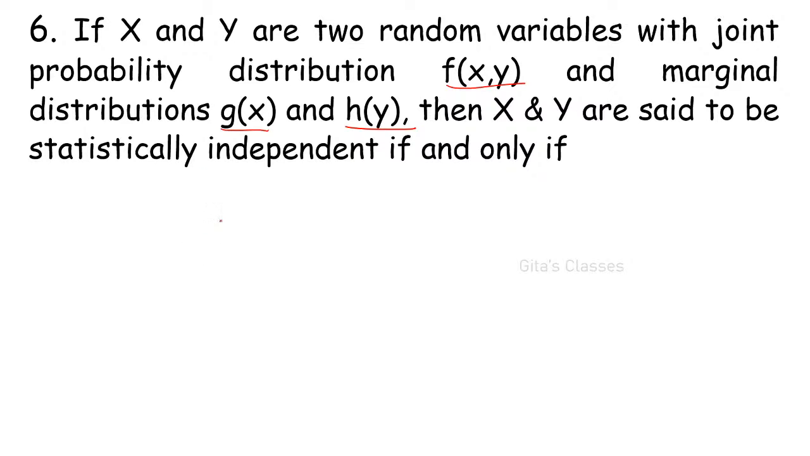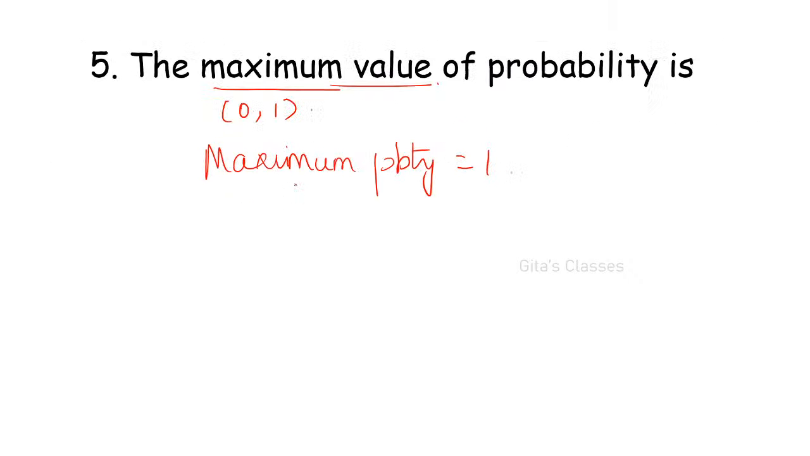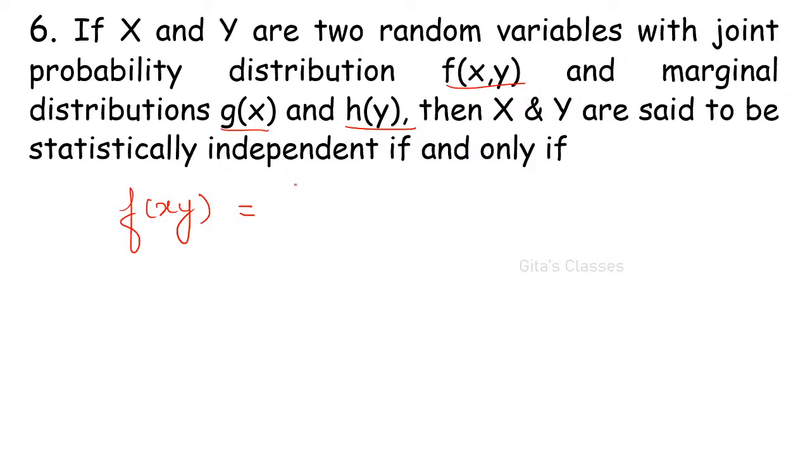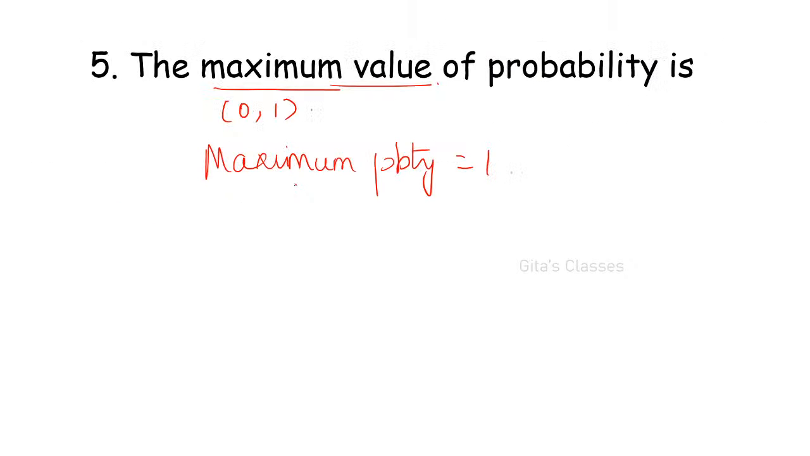Okay. So X and Y are said to be statistically independent if and only if... I'll only write the condition: f(x, y) is equal to, anyone? Anyone knows f of x into y? Kirtika, 0 and 1, but the value asked was the maximum value. Maximum value is 1 only. Always any probability lies between 0 and 1, we know. But if the minimum value is asked, it is 0. Maximum value means 1.